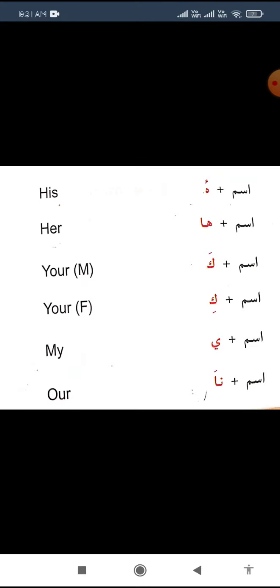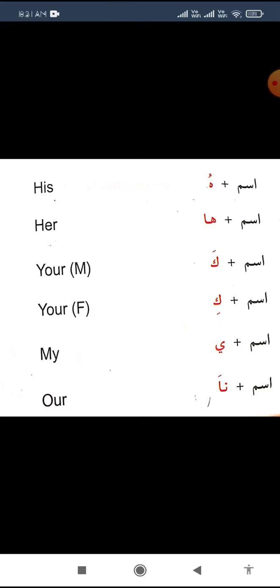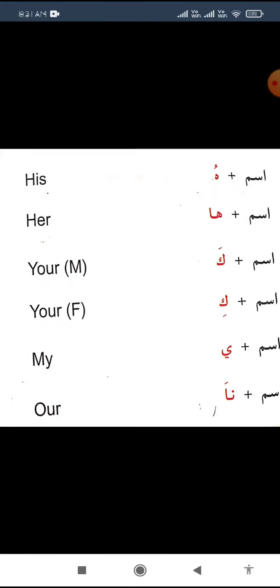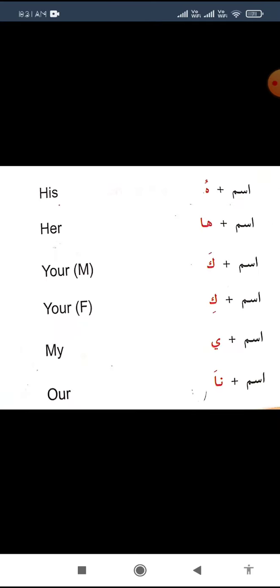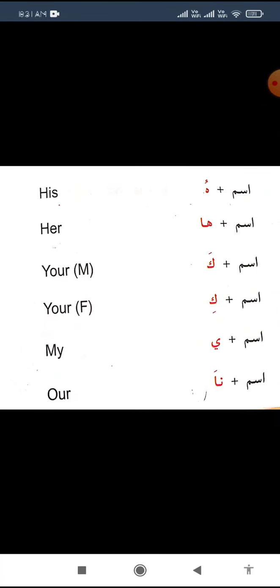As you can see in this example, that is when you understand the meaning of muttasila, attached. Zamire muttasila, attached pronouns, are those pronouns which cannot be written without the support of other words. You have to write them with other words, then only you can understand what they are trying to say. And one more is zamire munfasila, detached pronouns.